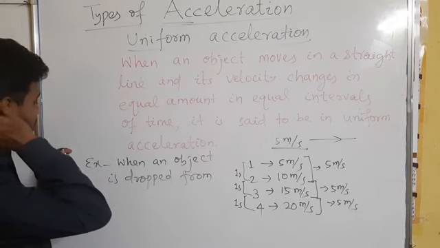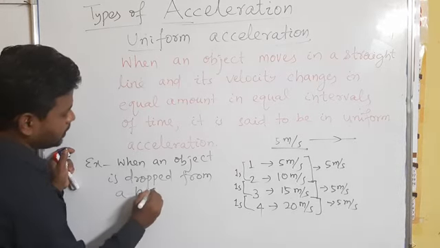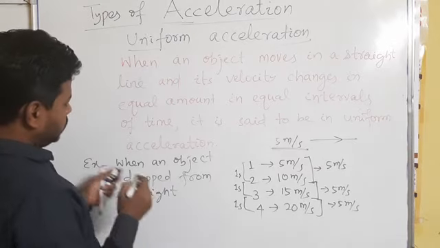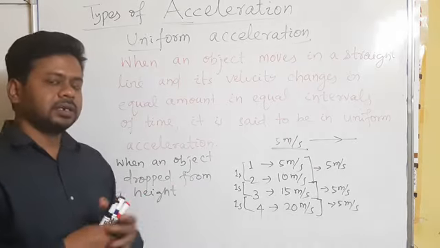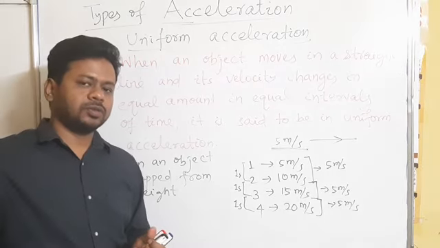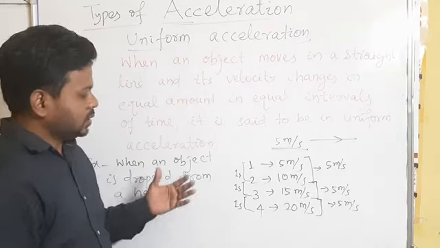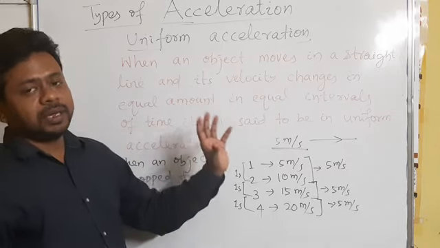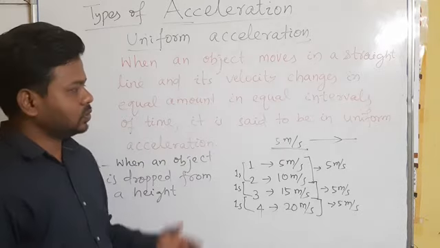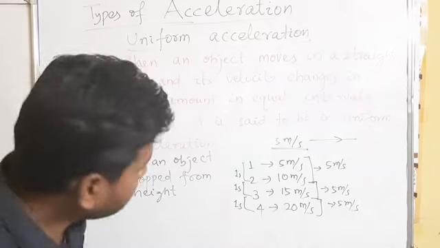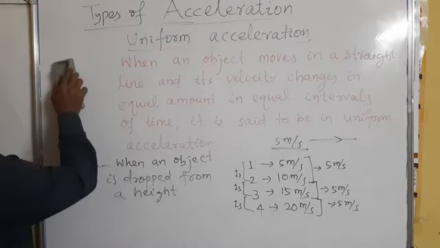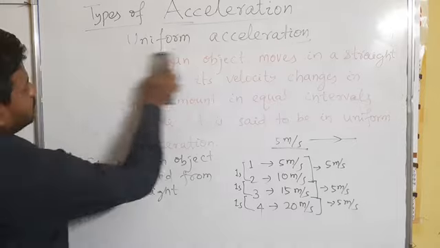So it is a uniform acceleration. Also the second example, as I have told in acceleration, is a ball or any substance rolling down a slope. The velocity changes by an equal amount in equal intervals of time. So that is also an example of uniform acceleration. And then we'll read about non-uniform acceleration.